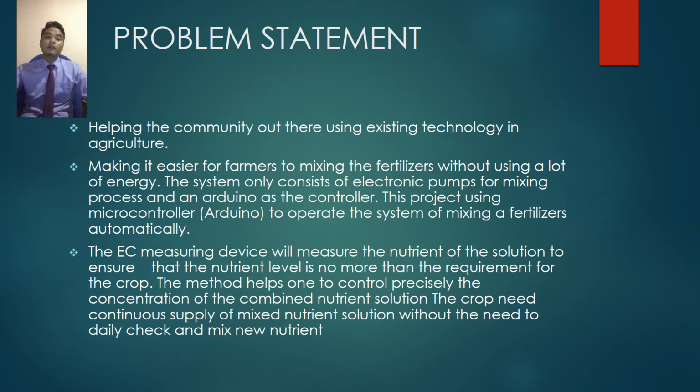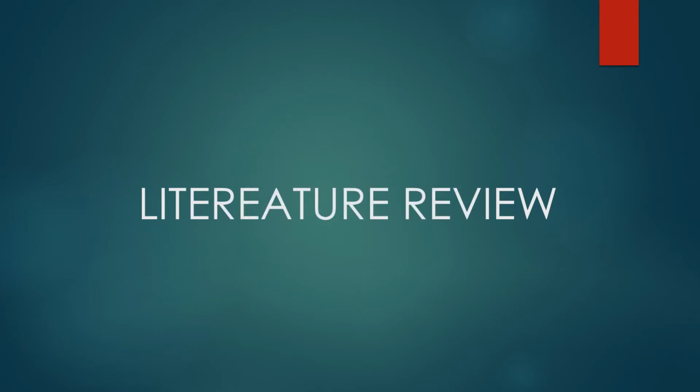Thirdly, the EC measuring device will check the nutrient of the solution to ensure that the nutrient level is no more than the requirement for the crop. The method helps one to control the concentration of the combined nutrient solution. The crop needs a continuous supply of mixed nutrient solution without the need for daily checking and mixing new nutrient.